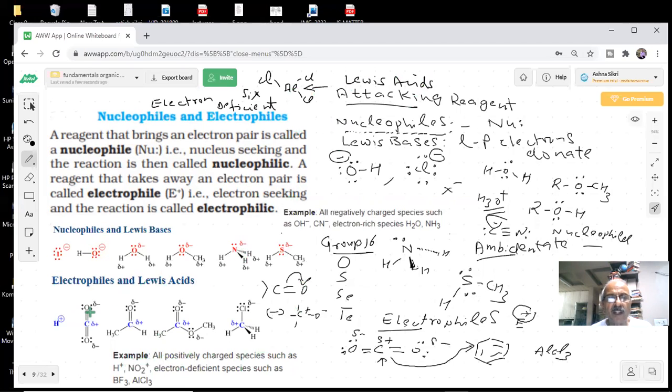In organic reactions you will experience all that. Even Cl plus will be produced, NO2 plus will be produced. How they will be produced, we will see in the organic reactions. So two types of species are going to be formed: electron rich and electron deficient, as you can see in them. Got it? Yes, sir. Okay.